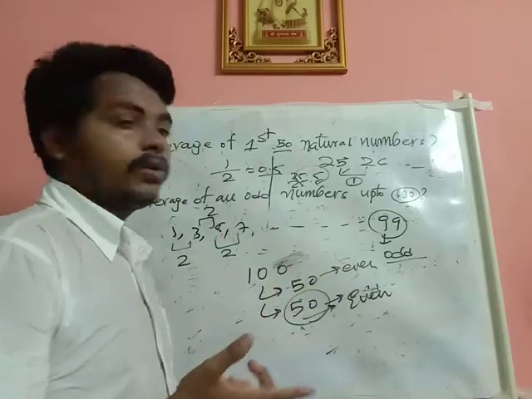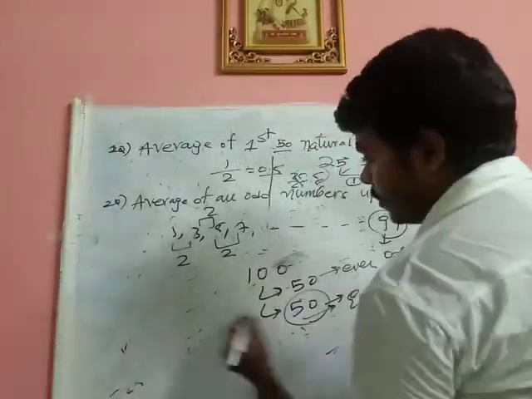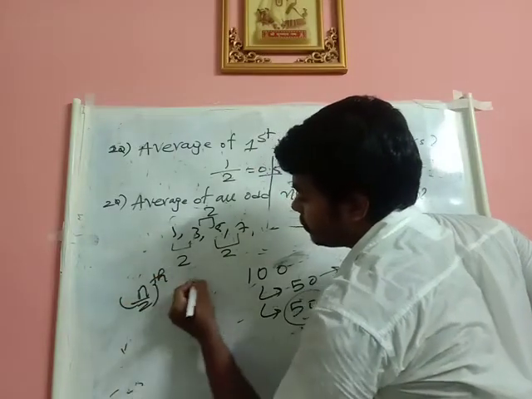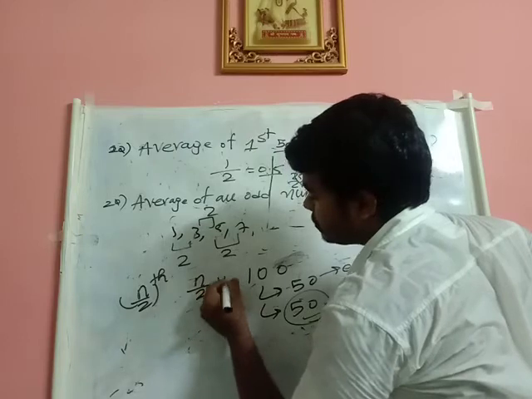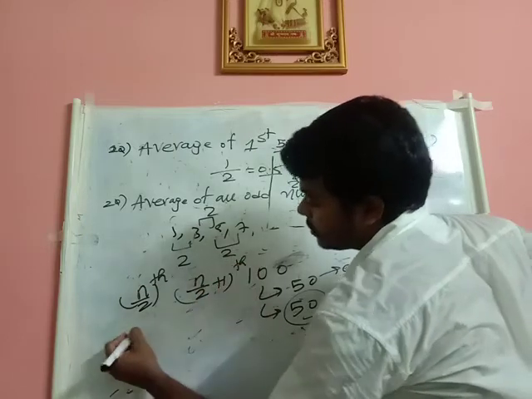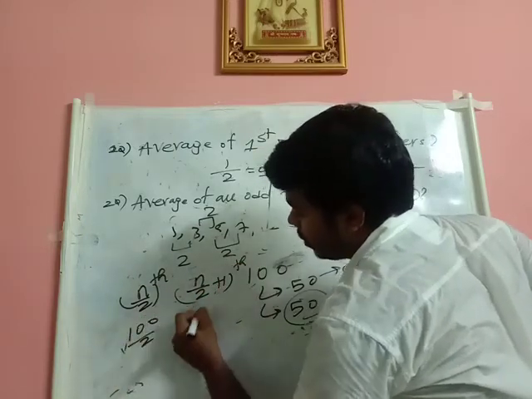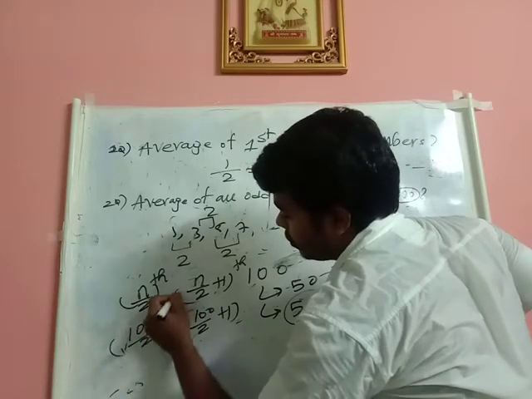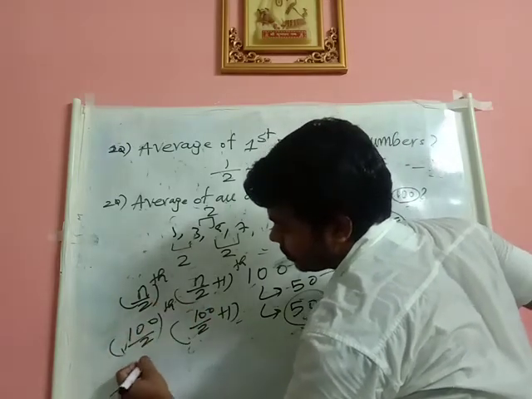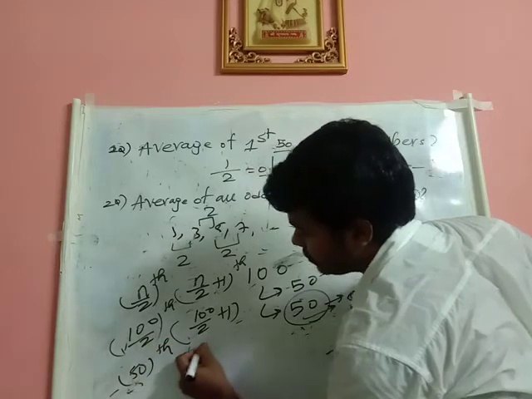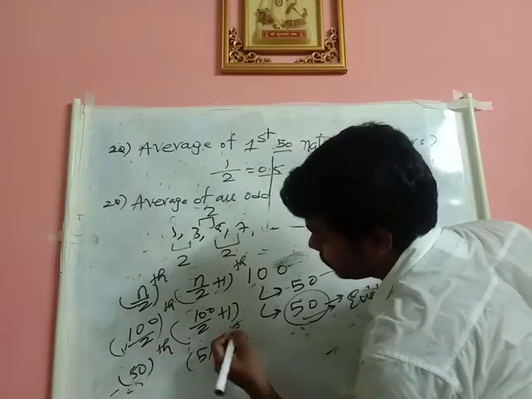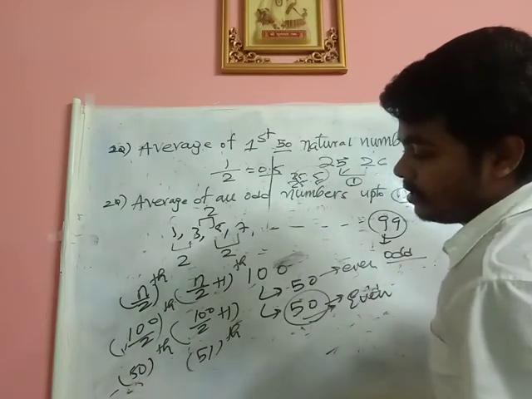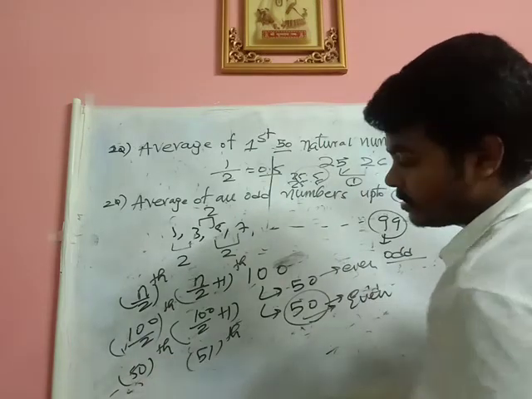Initially, we know how to do this. What we will be taking is the average of the n by 2th term and the n by 2 plus 1th term. What is n? 100 by 2, 100 by 2 plus 1. What is 100 by 2? 50th term, and this is the 51st term. Now you can ask me what is the 50th term.